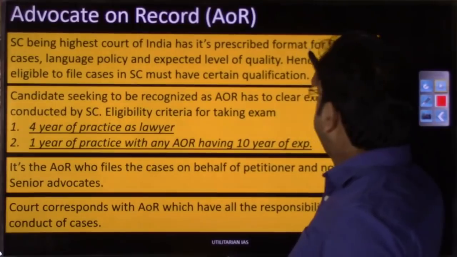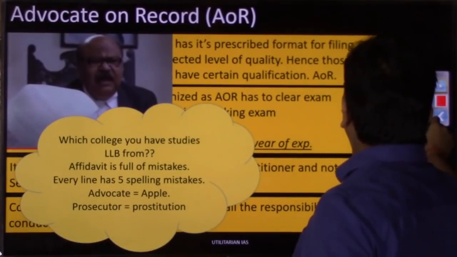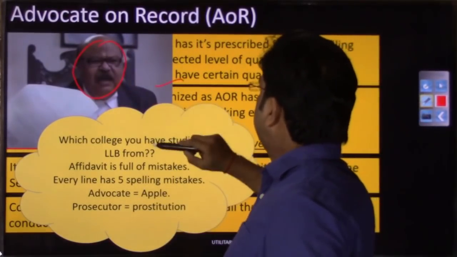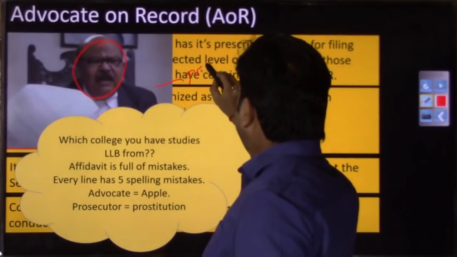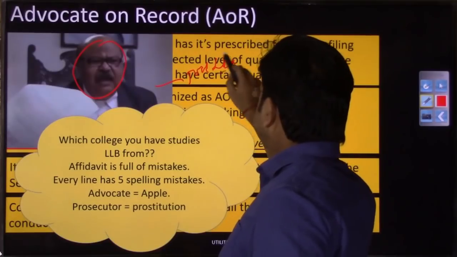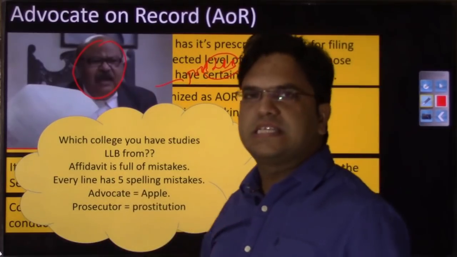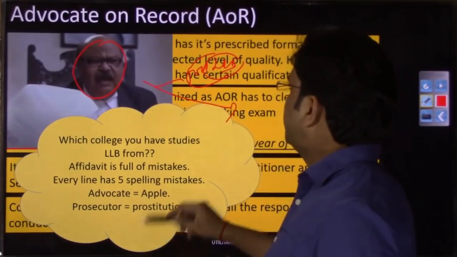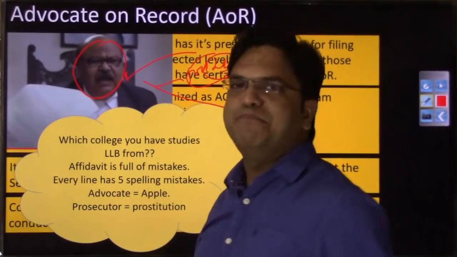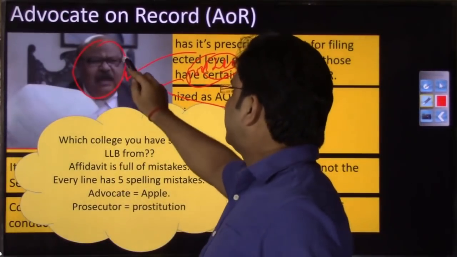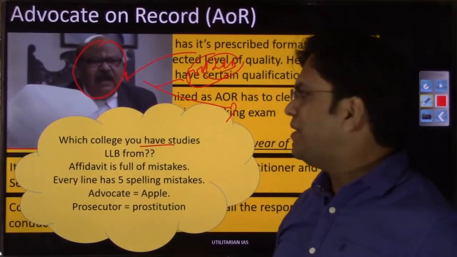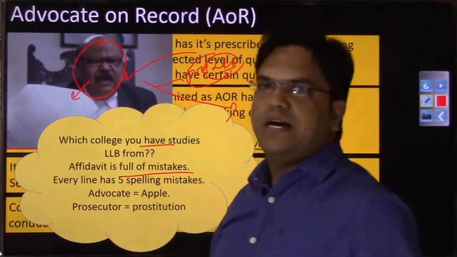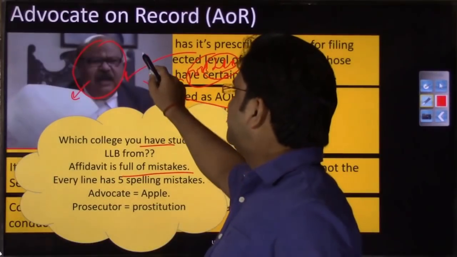So let me show you one picture, and thereafter we'll have a discussion on the Supreme Court, right? If you know this figure, he is the actor from Jolly LLB. You have seen Arshad Warsi. We'll see his picture in the next slide when we discuss the senior advocate, right? So here you have Arshad Warsi in front of this judge, right? And he had filed one PIL which has many mistakes in it. So the judge asked, which college did you do your LLB from, man? Because of this affidavit that you have filed, this PIL petition he had filed against that Rahul Diwan character, right? If you remember this Jolly LLB, right?